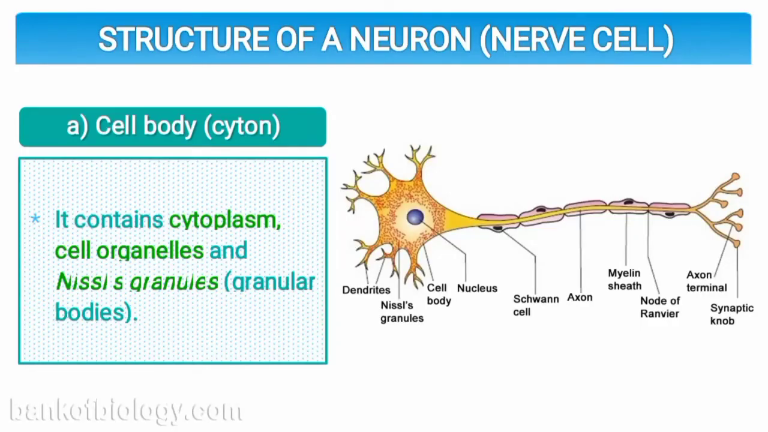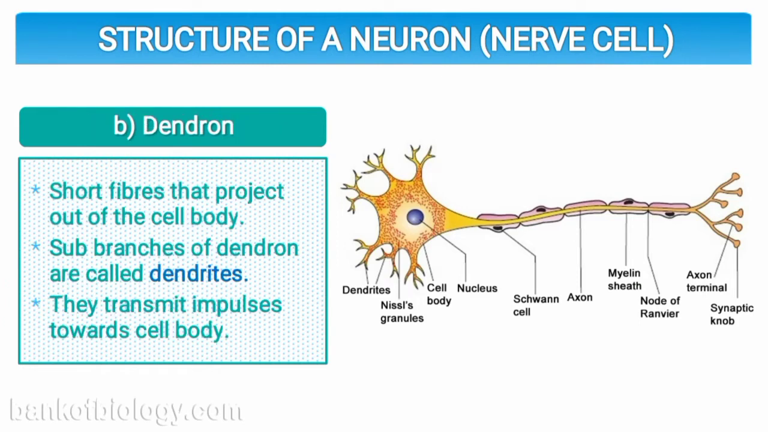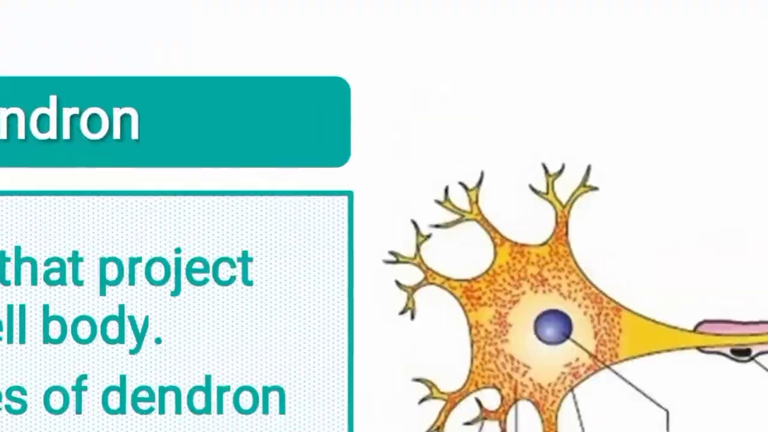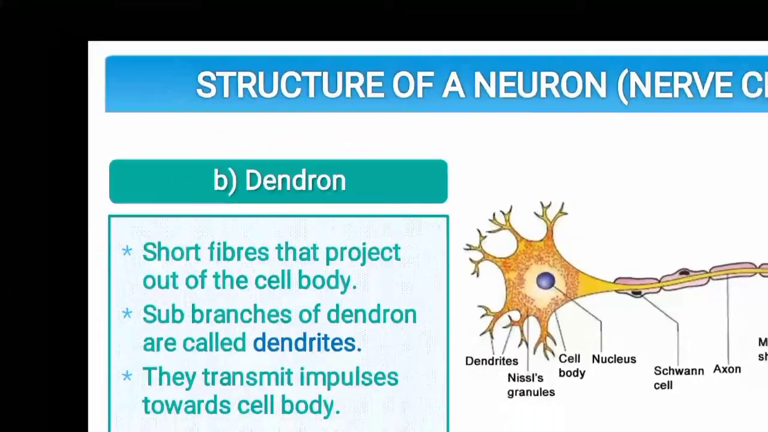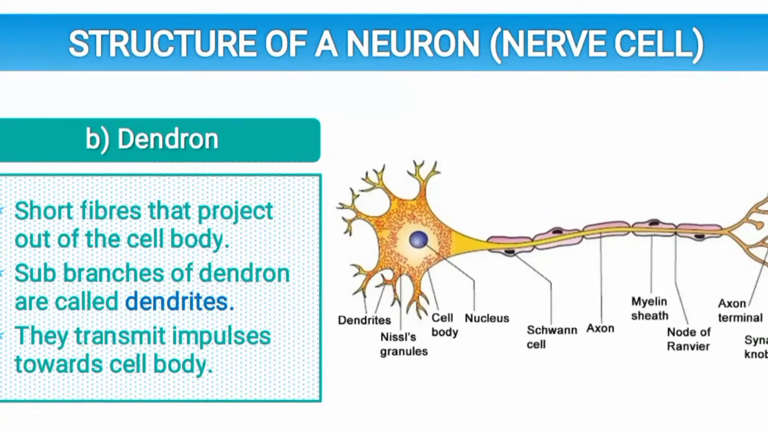Next to it, at the last part of the axon, there are axon terminals, and the last gap present on the axon terminal is called the synaptic knob. As I told you earlier, what is a dendron? Short fibers that project out of the cell body. These structures projecting outside the cell body are called dendrons or dendrites. Sub-branches of the dendron are called dendrites.